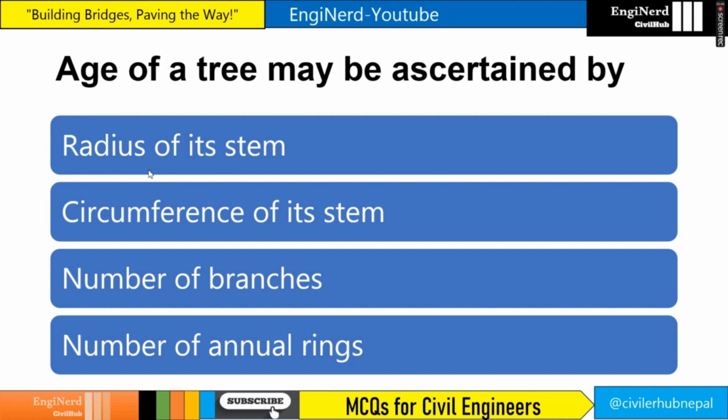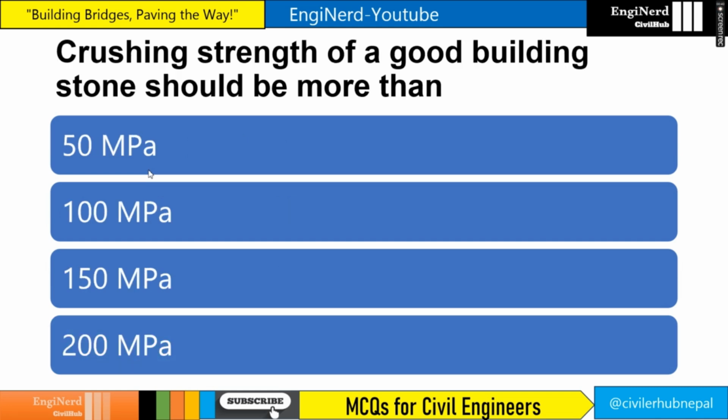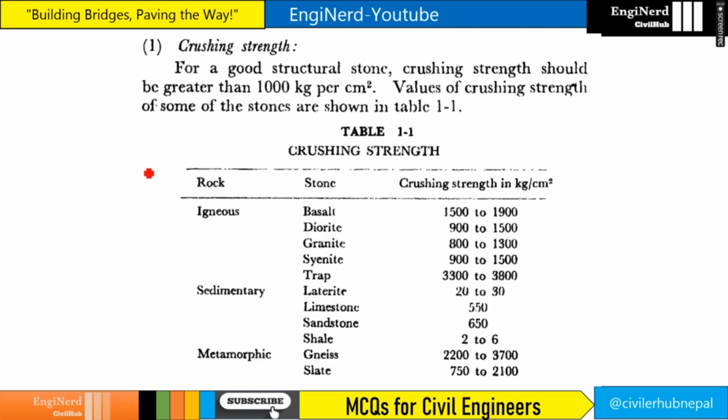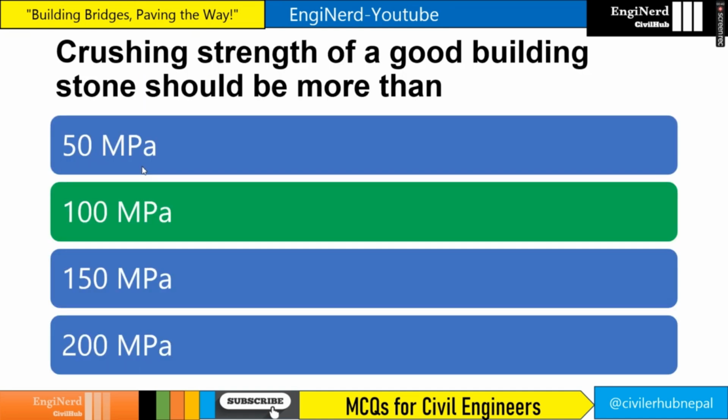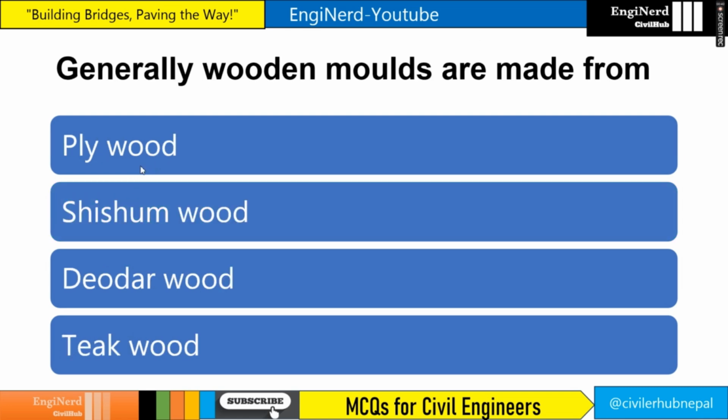Age of a tree may be ascertained by the number of annual rings, right? Annual rings determine the age of the trees. Crushing strength of a good building stone should not be less than, so if you see here, for a good structural stone, crushing strength should be greater than 1000 kg per centimeter square. So crushing strength of good building stone should be more than 100 MPa or 1000 kg per centimeter square.